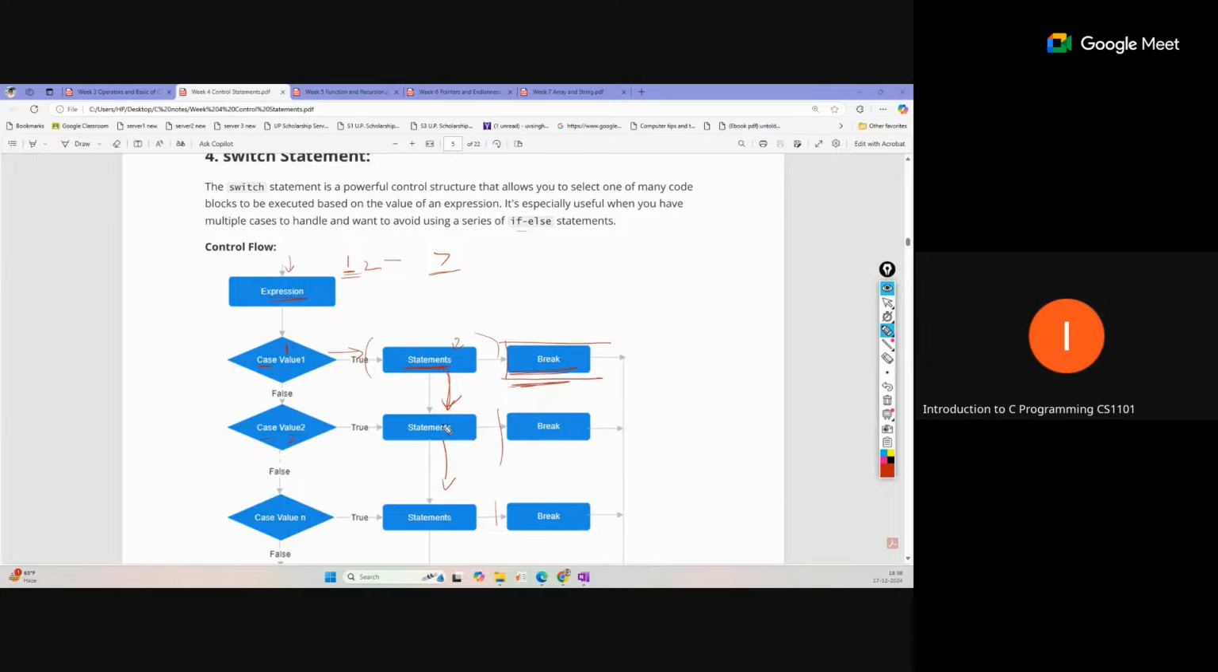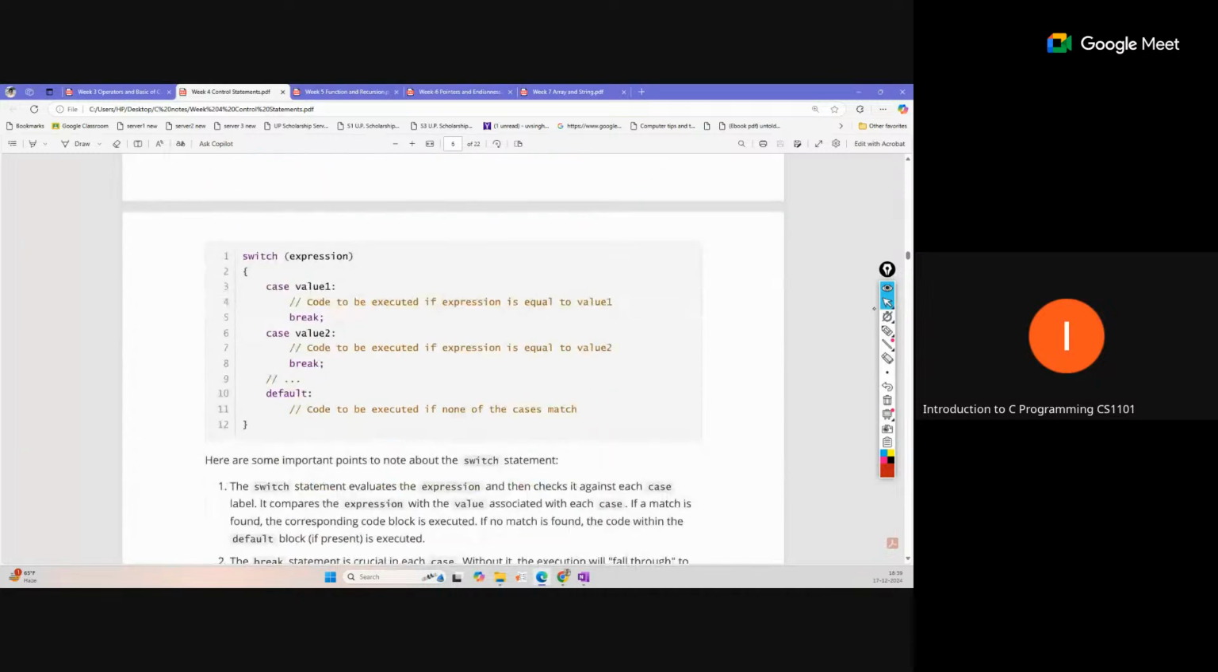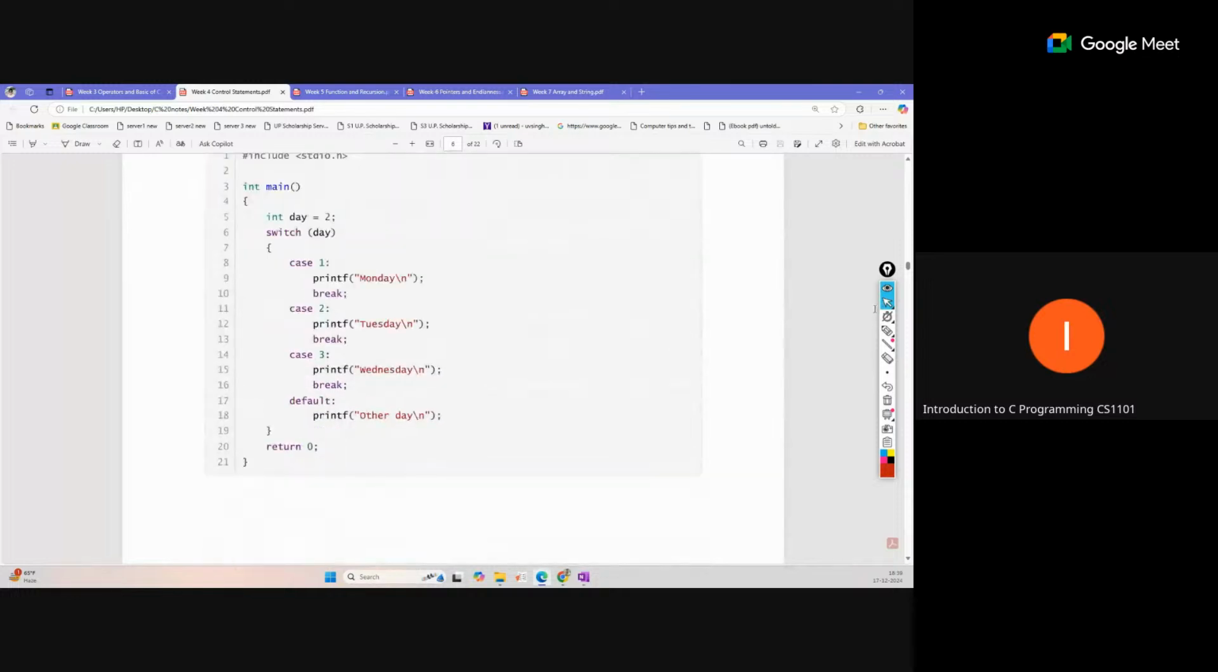Some requirements are like this: at any point if you are entering inside any case, all the following case statements should be executed. Because of that this type of structure exists, but you can also manage this with the help of break. If you are not using breaks, all the statements will be executed. Code-wise, we can see what the code looks like: switch, expression, case value, then code, and then break. And I think an example is also there.